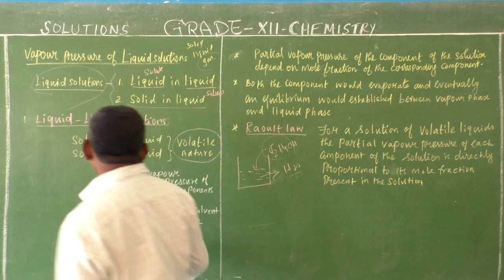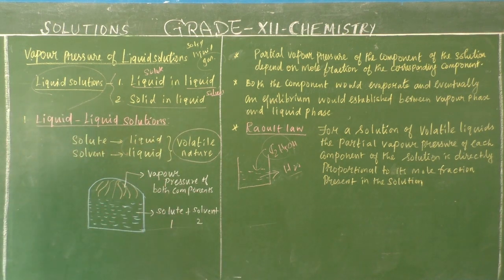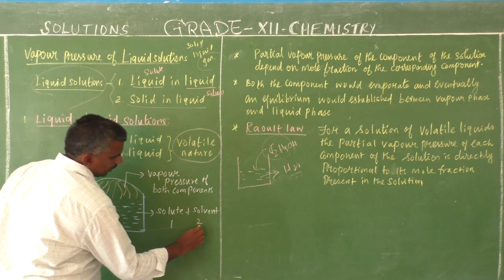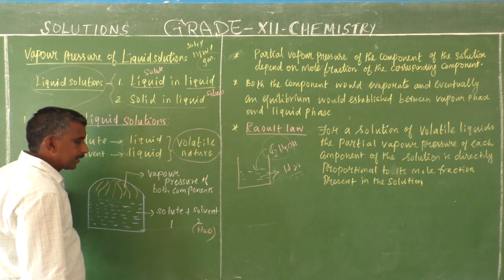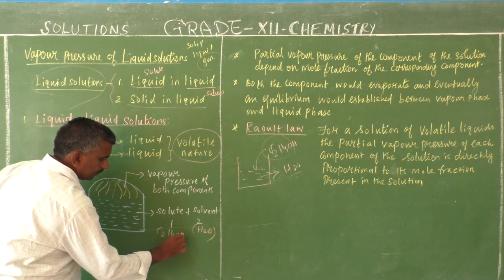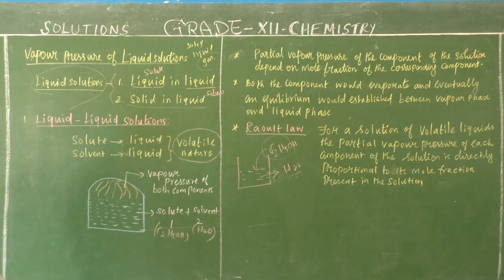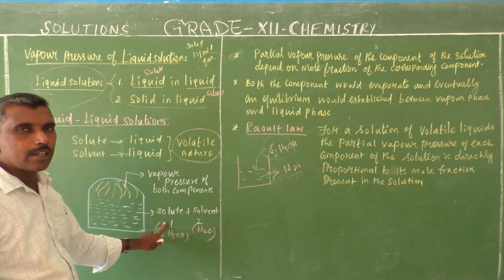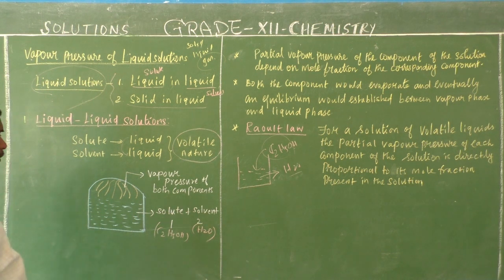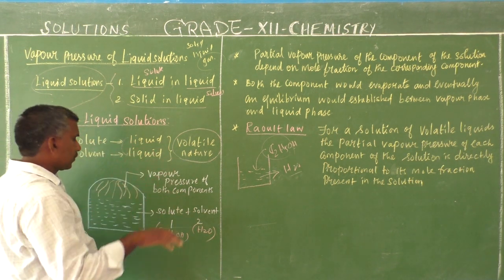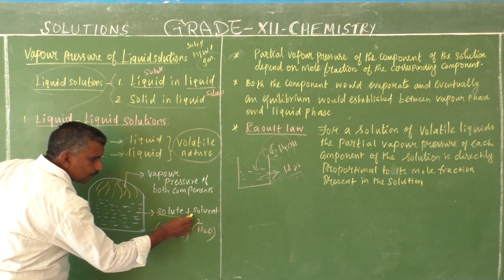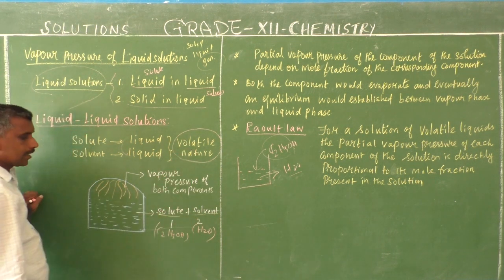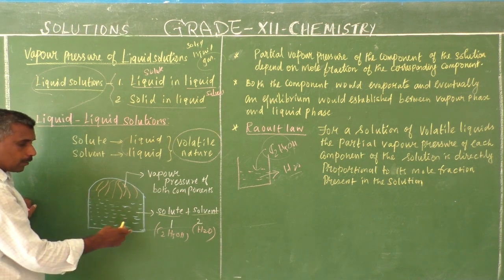Now you see, you take one vessel filled with a solute and a solvent. Here we take the example of water as solvent and ethanol as solute. The solute is component 1 and the solvent is component 2. What happens when it is kept in air? The solvent and solute evaporate from the solution, because both are of volatile nature.